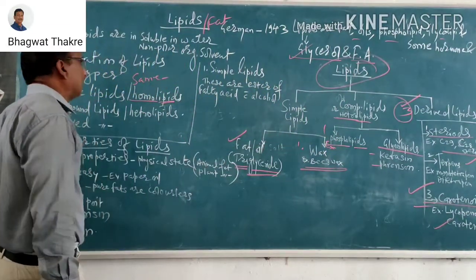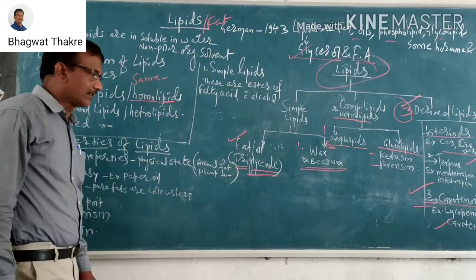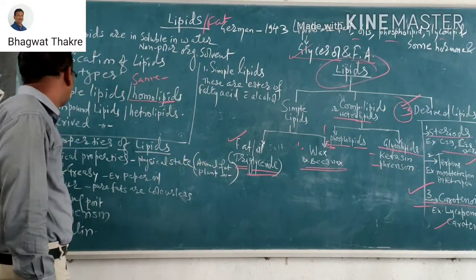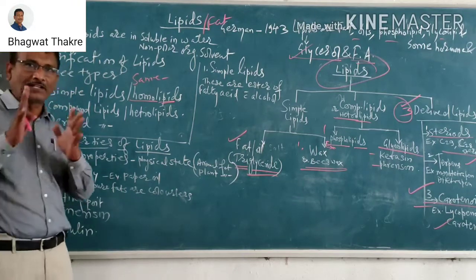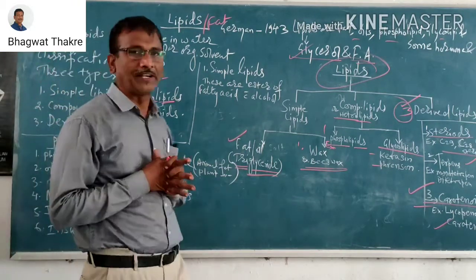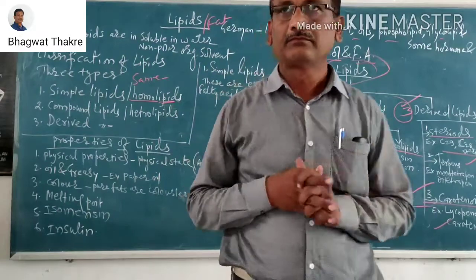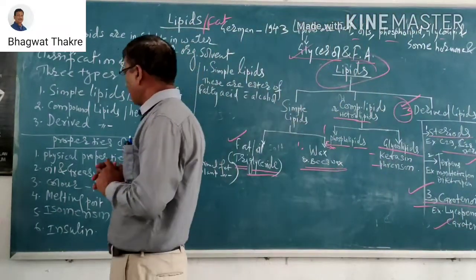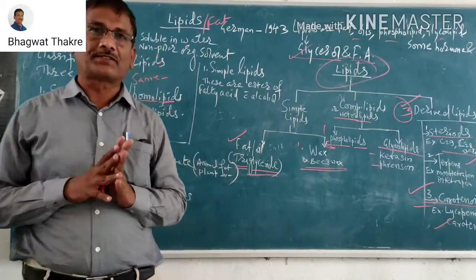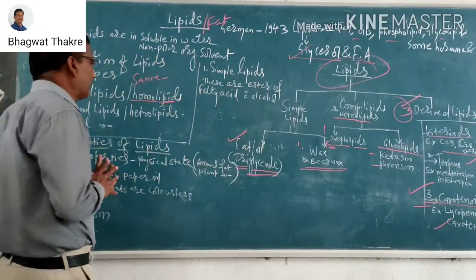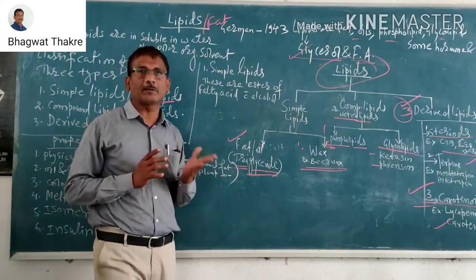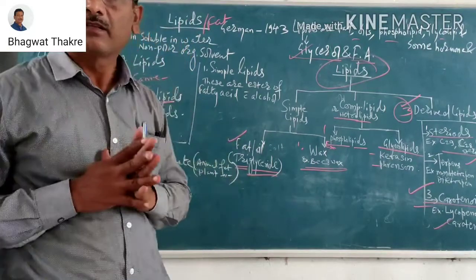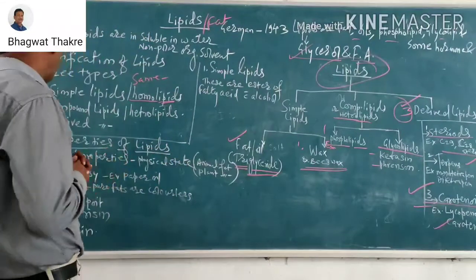Now, the remaining characteristics from this article are the properties of lipids. There are three types of properties for each and every biomolecule, just as carbohydrates, proteins, and lipids also.